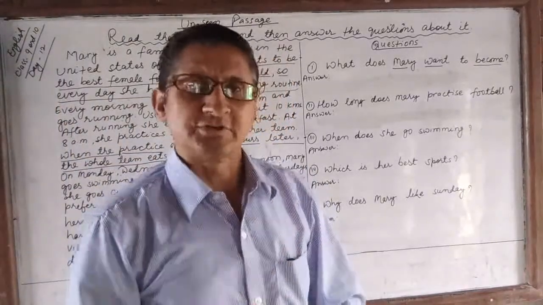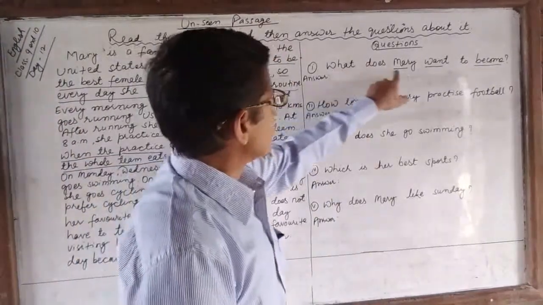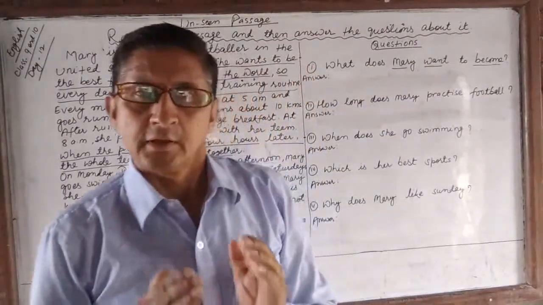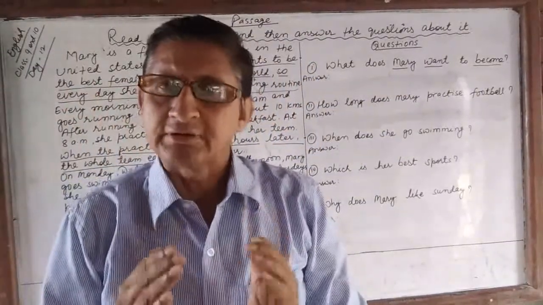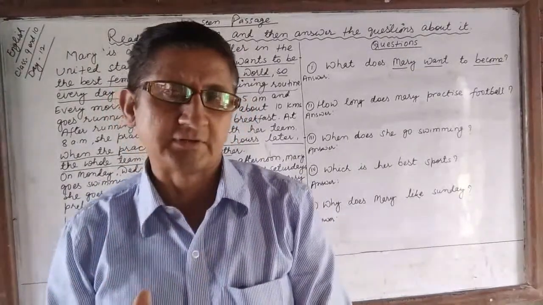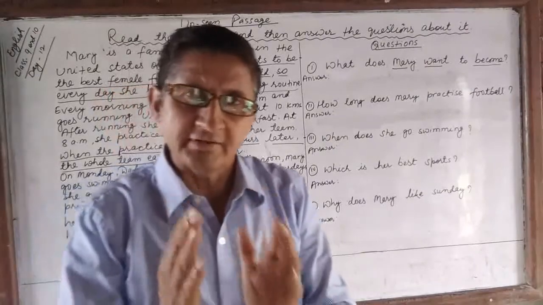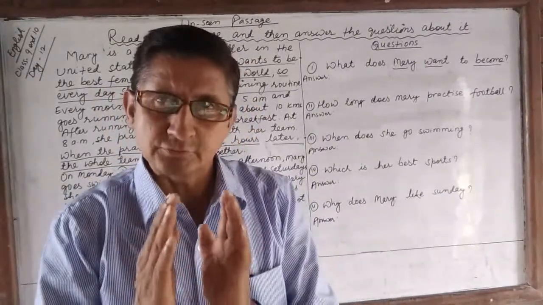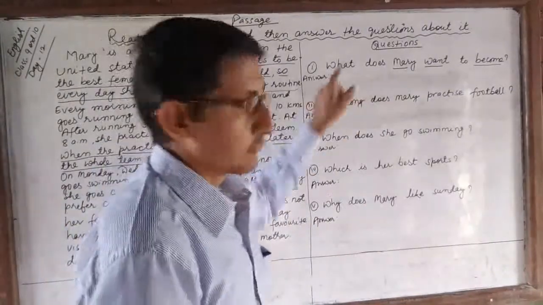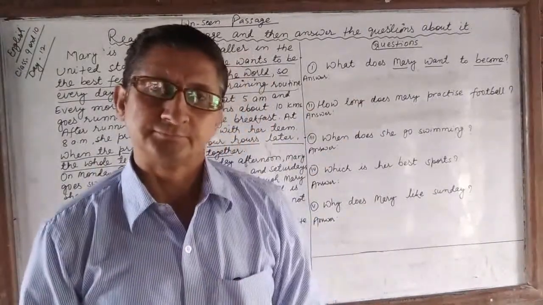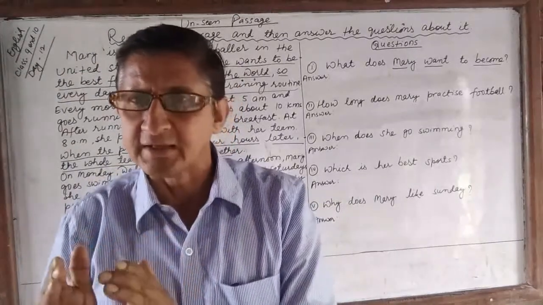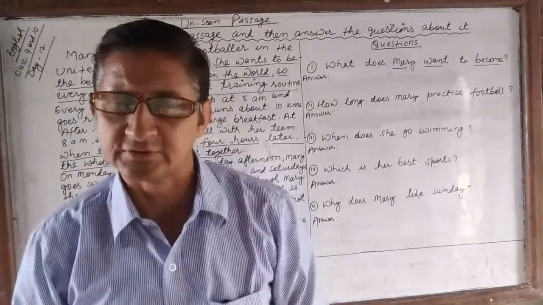The first question is, what does Mary want to become? The answer of a what question can be a thing or information. While reading the passage, you have to search for things and information for what questions. And the answer is written in the subject if there is no subject in the question.